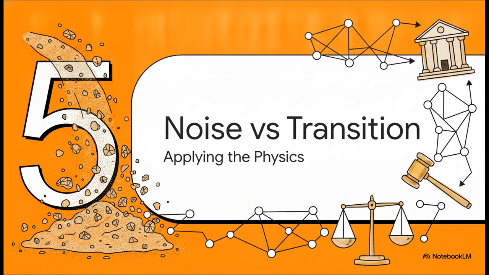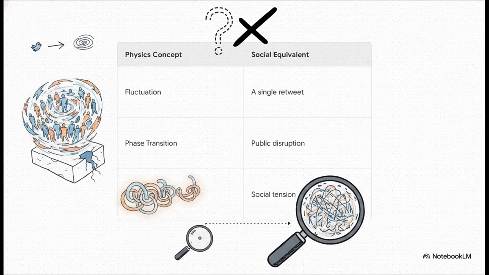Which leads us perfectly into part 5, noise versus phase transition. To really cement this defense argument, we have to translate the physics of that sand avalanche back into the terminology of social order and ultimately the courtroom. Let's walk through this mapping methodically because it's super important. First, we have the fluctuation, or thermal noise in physics. In the digital realm, that's our single isolated retweet. Next, the phase transition, like ice melting or our sand avalanche. That maps directly to a severe public order disruption. Finally, the critical state of a system. That represents systemic social tension that is already present in the background.